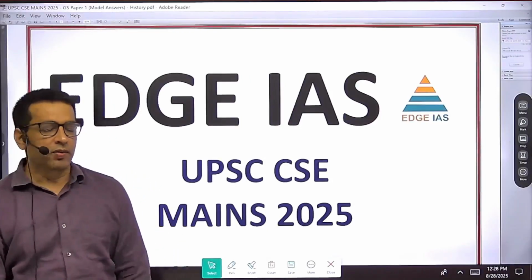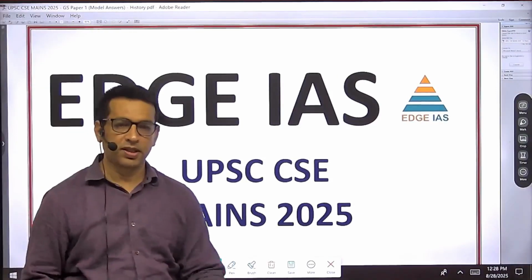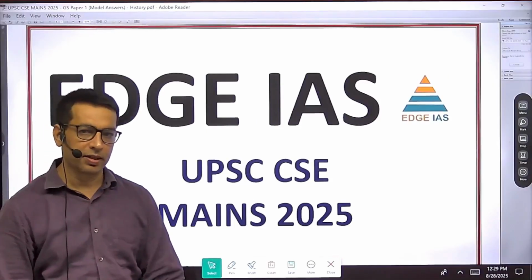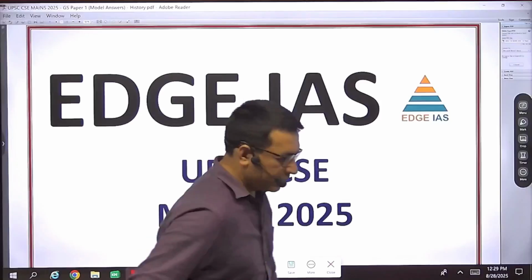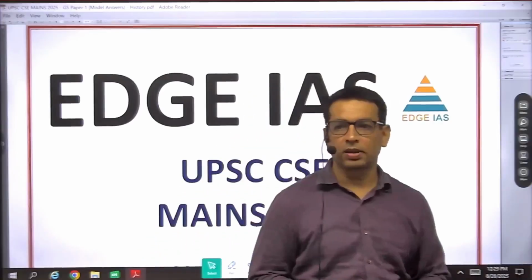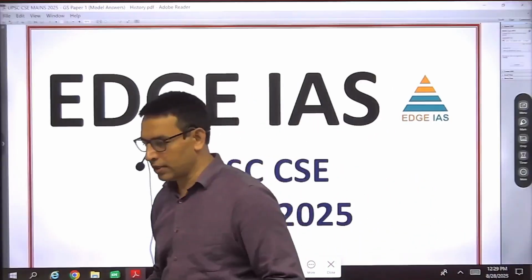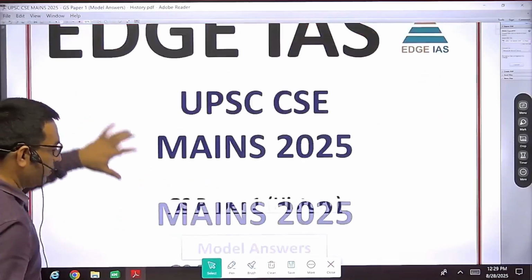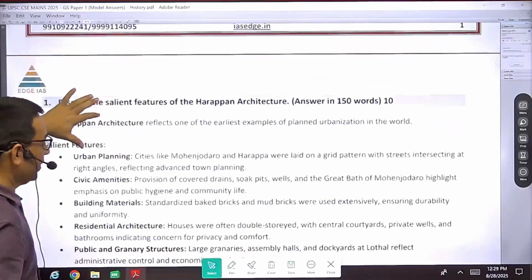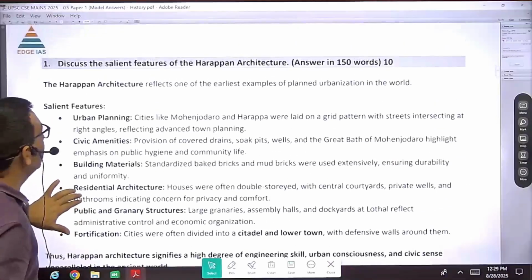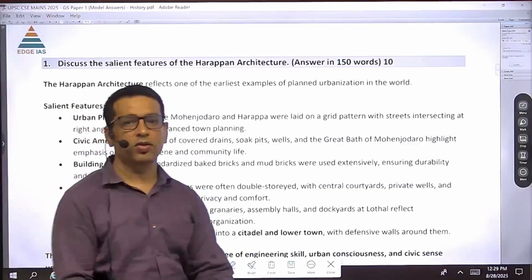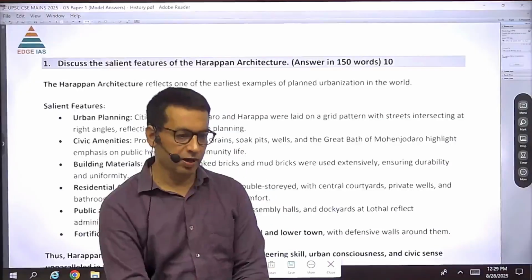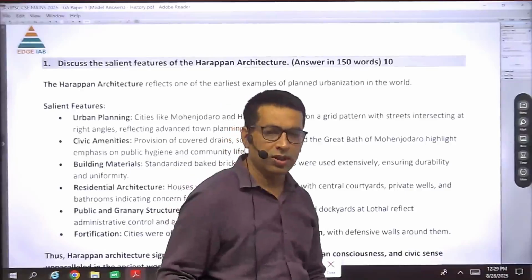So friends, today we are going to discuss the history general studies section of the mains exam. And today we'll be discussing the questions and what could be their model answers. When we talk about the questions asked by UPSC this year, we find that they have asked 6 questions from the history section in general studies, and 2 or 3 more questions